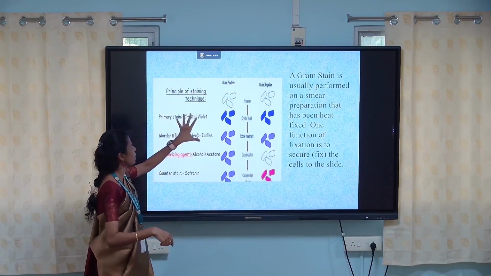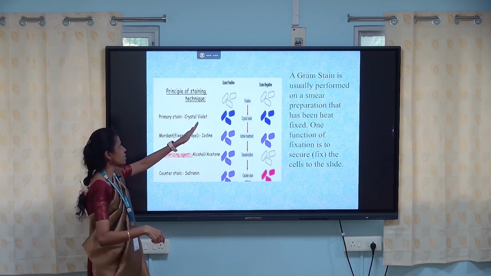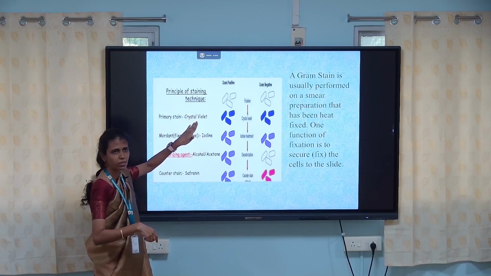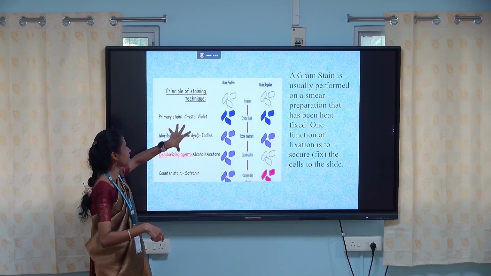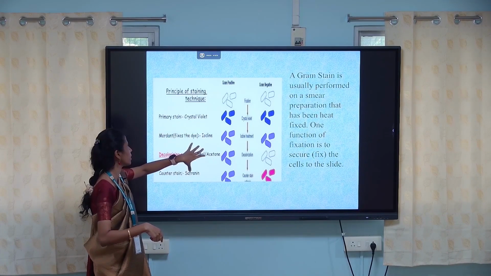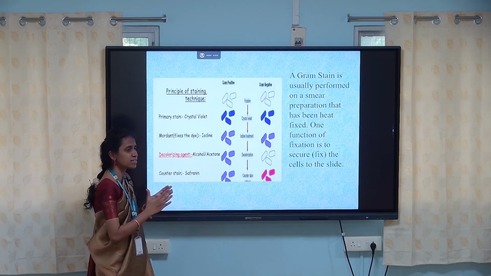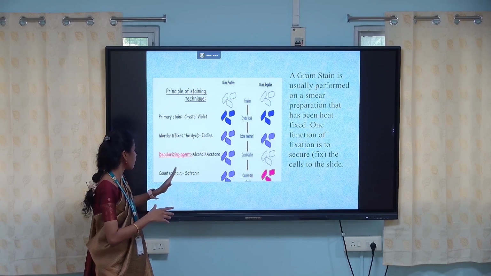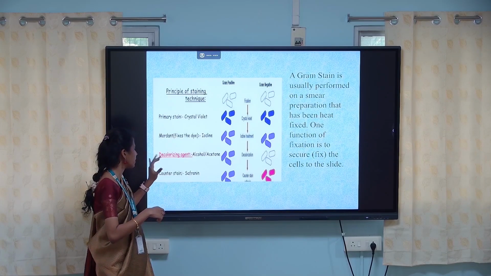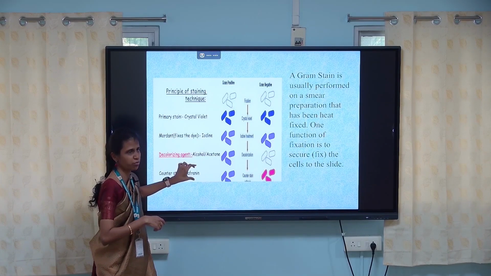So this is the principle of the staining technique. As we have already discussed, crystal violet is the primary stain, iodine acts as a mordant that fixes the dye, alcohol acts as a decolorizing agent, and at last we add the counterstain, which is safranin.